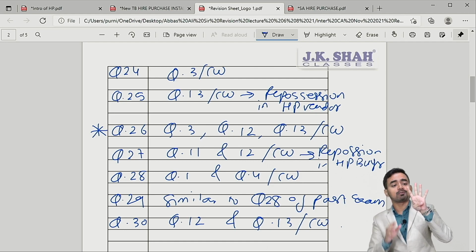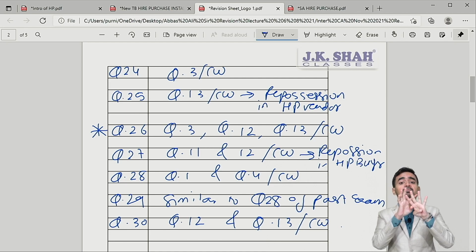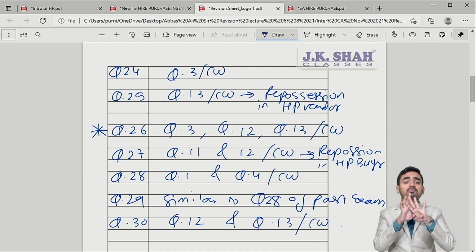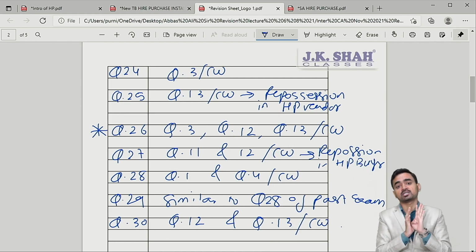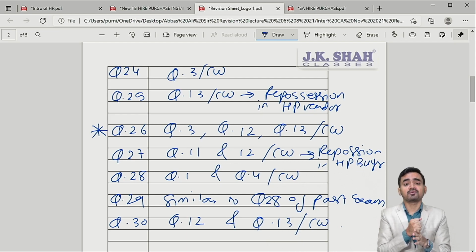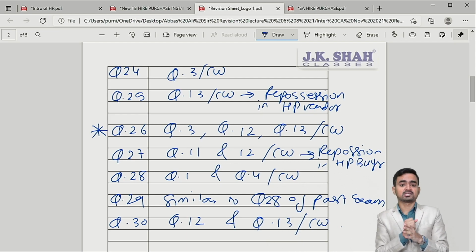4 parts you have to study well. Number 1, calculation of interest included in each installment. Number 2, accounting in the books of HP vendor and buyer. 3rd, repossession accounting. 4th, interest suspense accounting, provided the instruction is given in the question. Difference between hire purchase and installment system, that is clear.